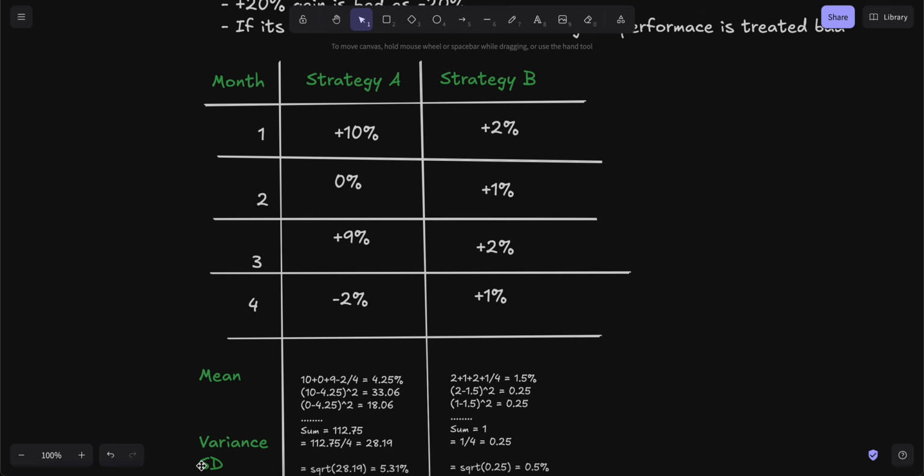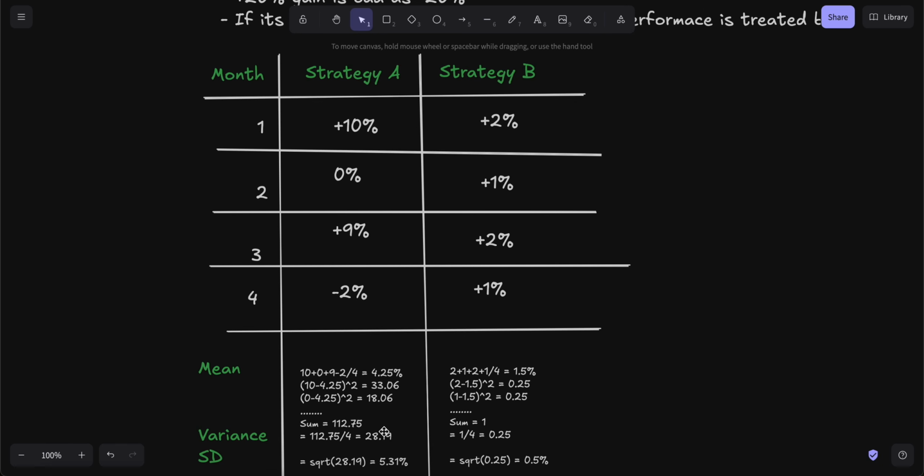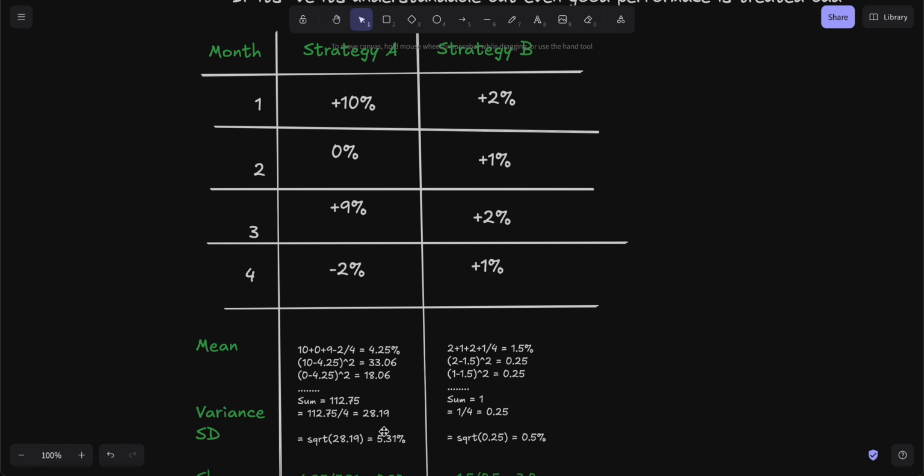Now we'll calculate the variance and the standard deviation. The variance would be (10 minus 4.25) squared, plus (0 minus 4.25) squared, and so on, plus (9 minus 4.25) squared. We add all those numbers up to get the sum, divide it by 4, and that's the variance.